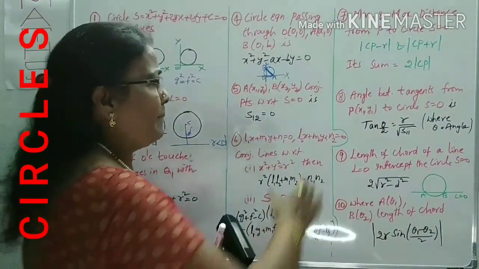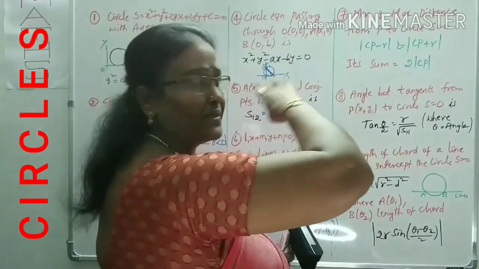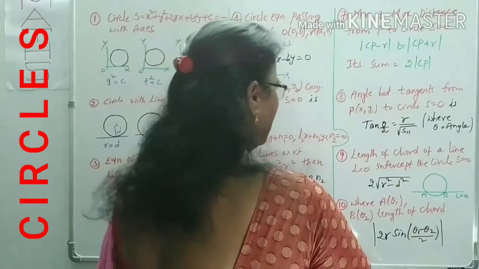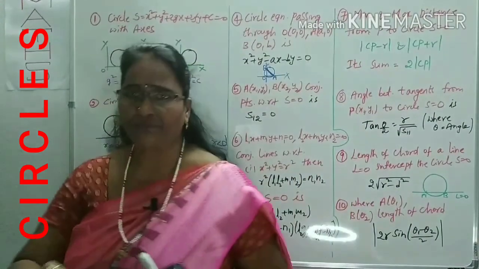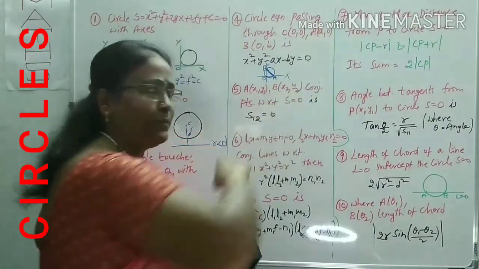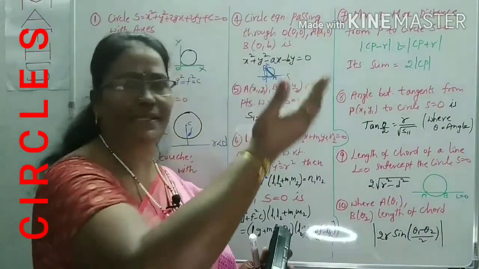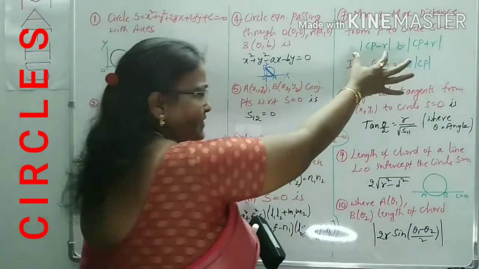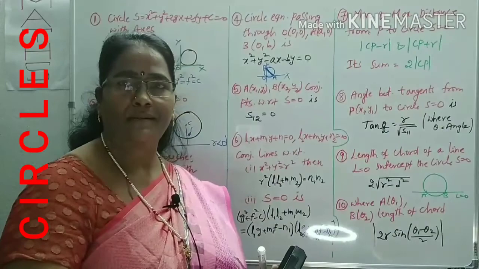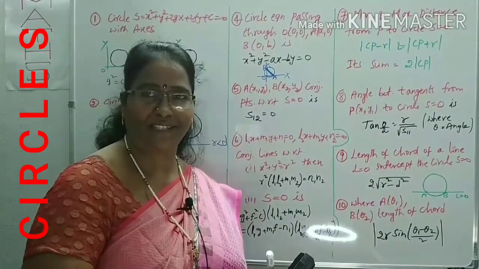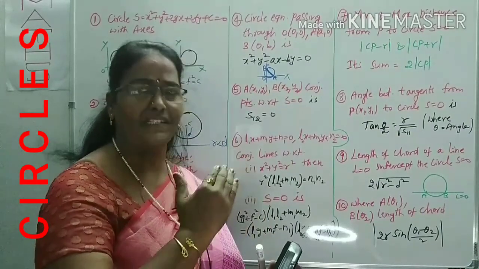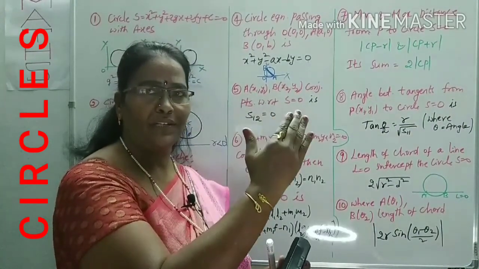You may be asked the minimum and maximum distance from a point P to the circle S = 0. What we have to know is the minimum and maximum distance of a point (x1, y1) to the circle S = 0. This is |CP - r| and |CP + r|, where C is the center of the circle and r is the radius of the circle. So that is simply the minimum and maximum distances of a point to the circle.